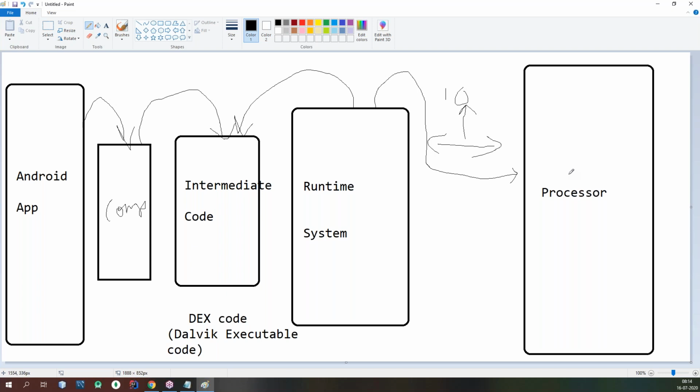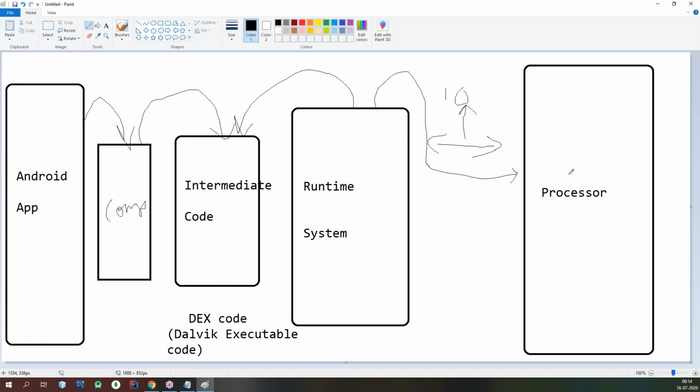Just like, guys, let's say person 1 knows Hindi and person 2 knows Telugu. In between Hindi and Telugu, how can you exchange these language conversions? I need to build one interpreter or converter that understands both languages.